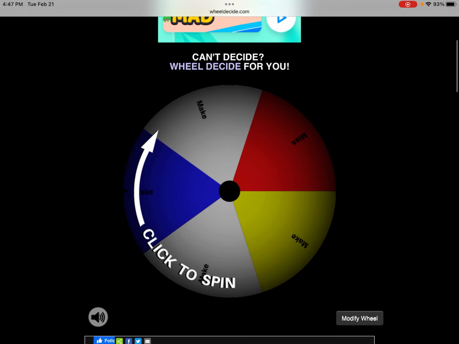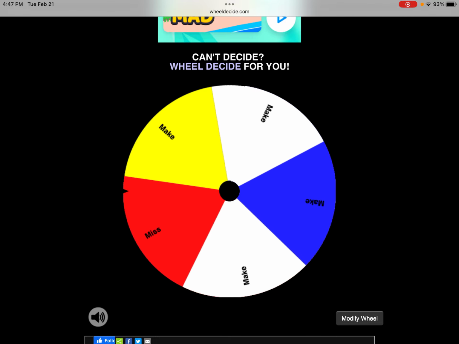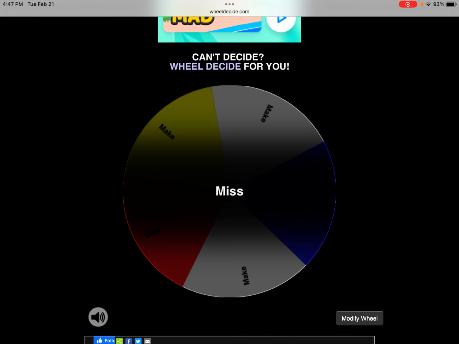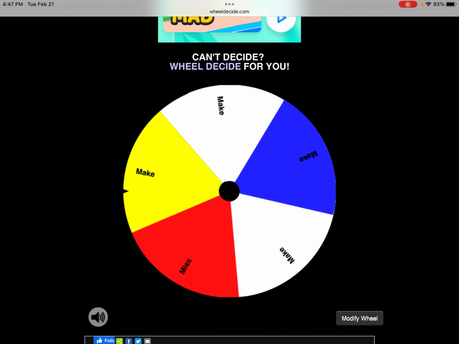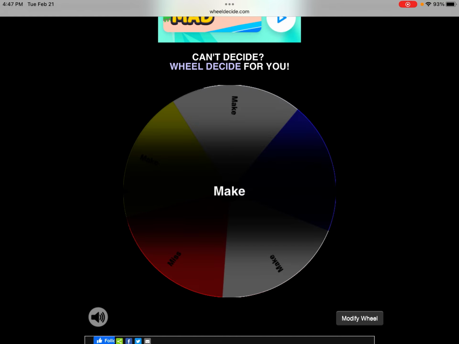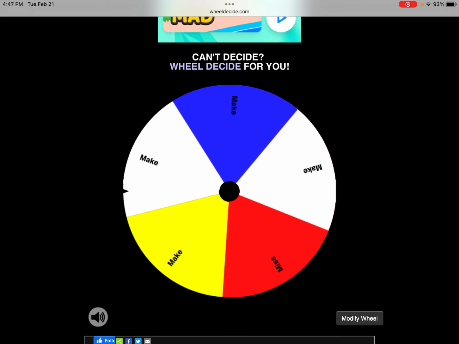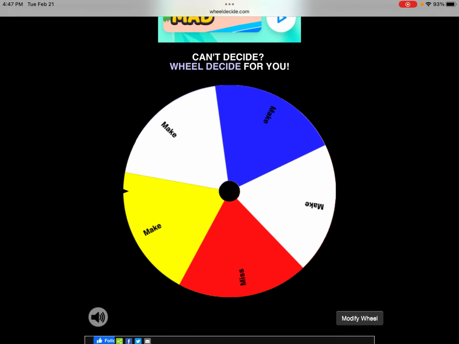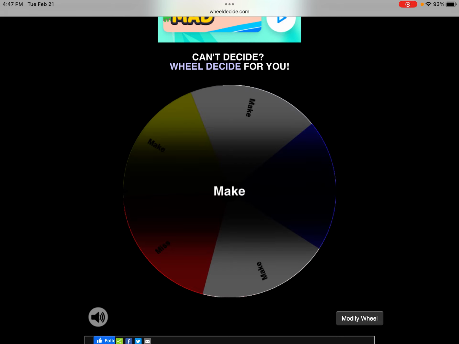And then anytime I hit this spinner, it will give me a result. Oh, look, I missed that one. And I was going to have all of you do this twice. Yes, I was going to have you hit the spinner 50 times to simulate me taking 50 free throws. Oh, there's a make, so I'm 1 for 2. Go again. There's another make, so I'm 2 for 3. I'm not going to bore you here and do this 50 times. We were going to do this as a class. Another make. I'm 3 for 4 so far. And you would continue spinning and spinning 50 times.